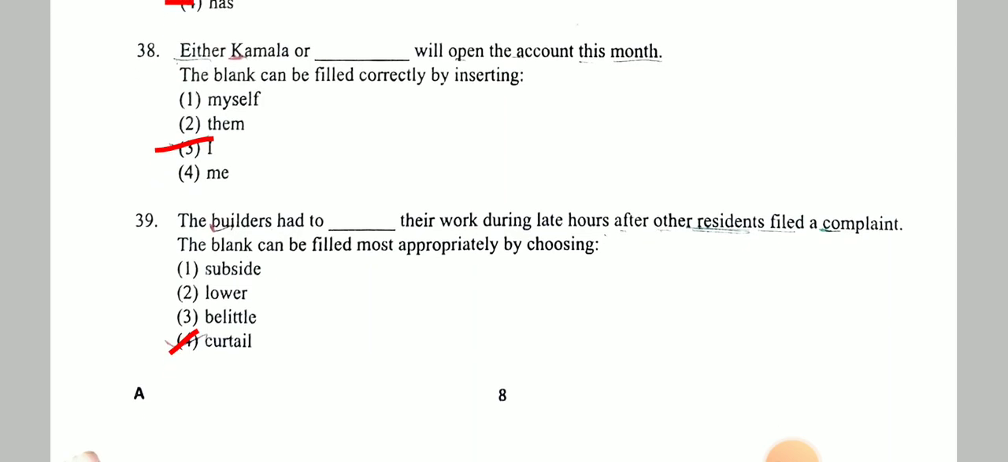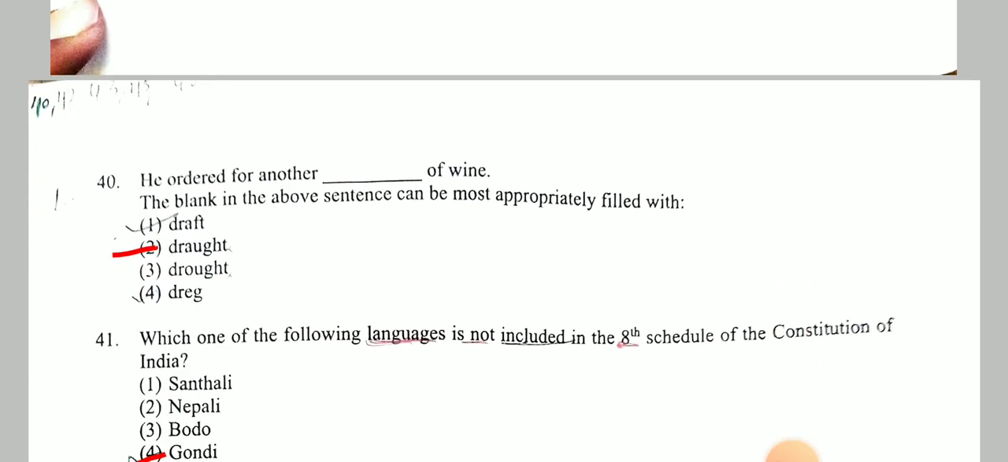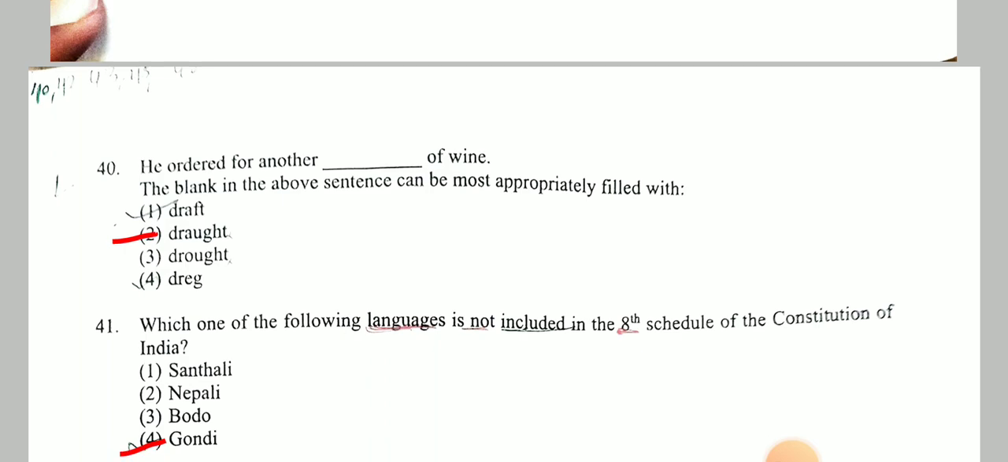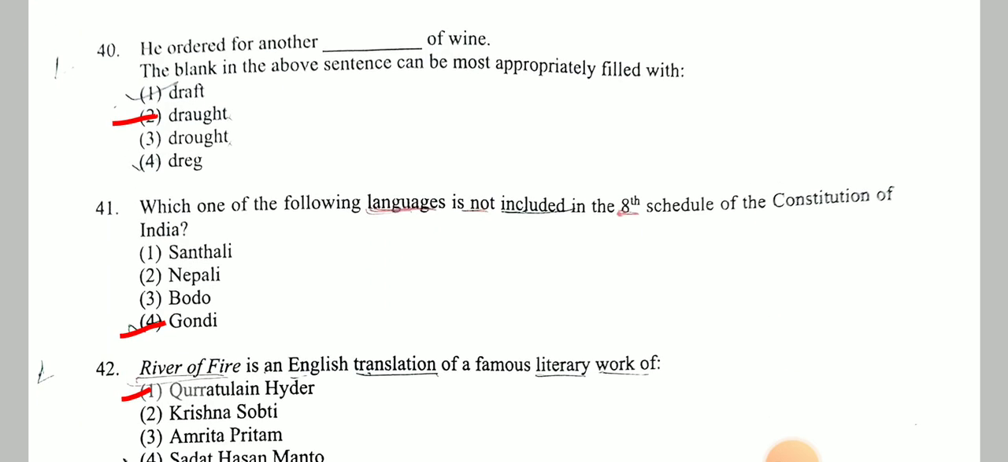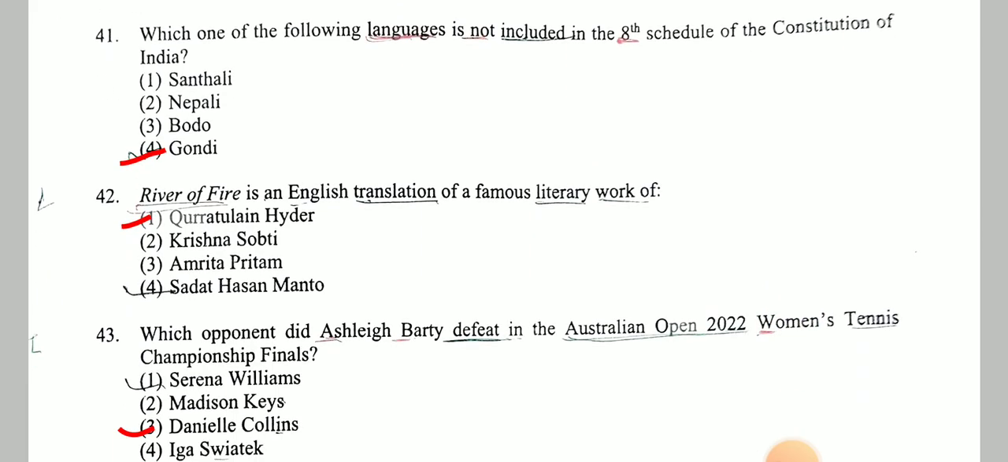Next, the builder had to curtail their work during late hours after their residents filed a complaint. Next, he ordered for another draught of wine. Next, which one of the following languages is not included in the 8th schedule of the Constitution of India? And Gondi is not included there. Next, River of Fire is an English translation of a famous literary work of Qurratulain Haider.